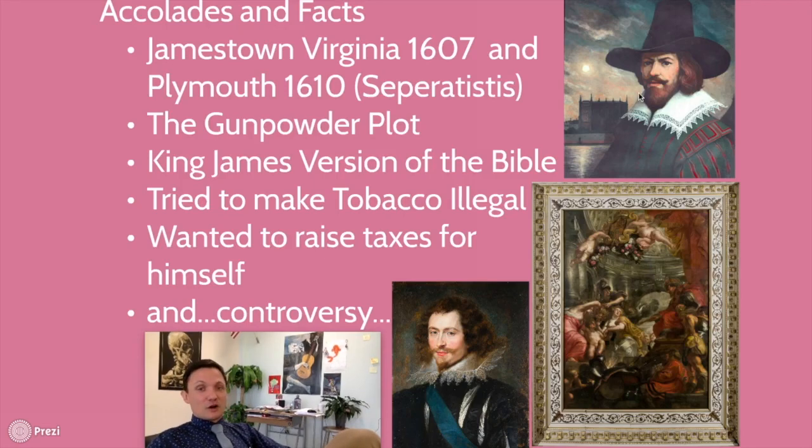A bunch of his buddies narked him out, though. And on November the 5th, they celebrate Gunpowder Day every single year in England. It's kind of like our 4th of July. They shoot off fireworks and stuff. But back in the day, it used to be an extreme anti-Catholic holiday because the Catholics were the ones that tried to blow him up. And they used to burn effigies of this guy named Guy Fawkes, right? They even have a poem about it. It goes, remember, remember the 5th of November, the gunpowder treason and plot. I should think of no reason why the gunpowder treason shall ever be forgot. And they actually used to celebrate a big holiday based around anti-Catholicism, right? So because of the Gunpowder Plot.